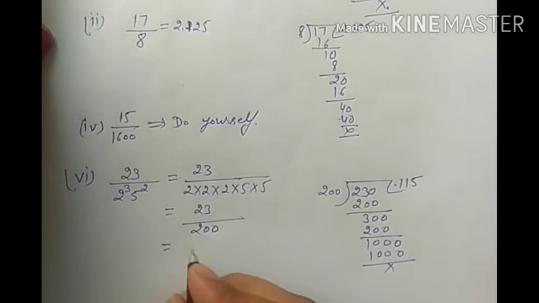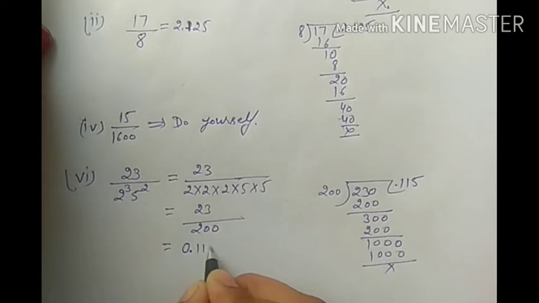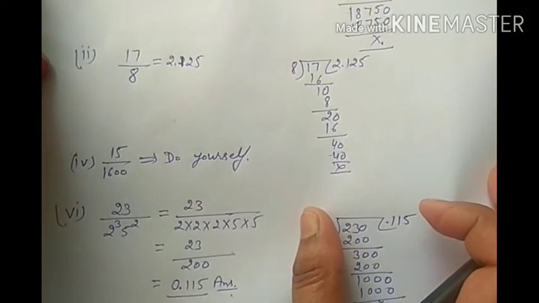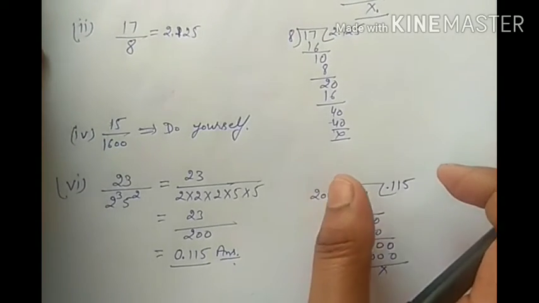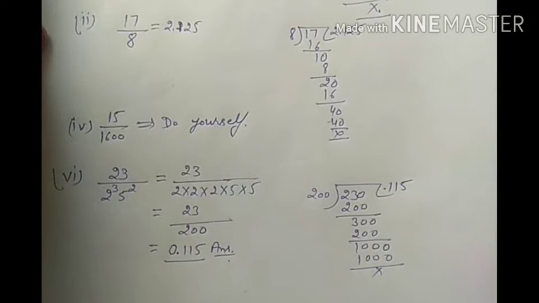Now the remainder is 0. So the answer is 0.115. Now students, try the remaining parts. If you have any doubt, then please ask in the comment box. I will make a video for them also.